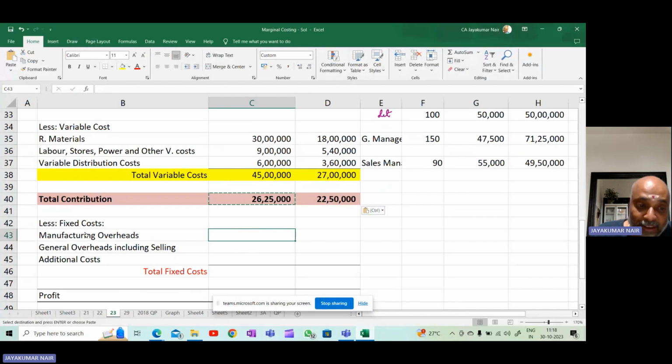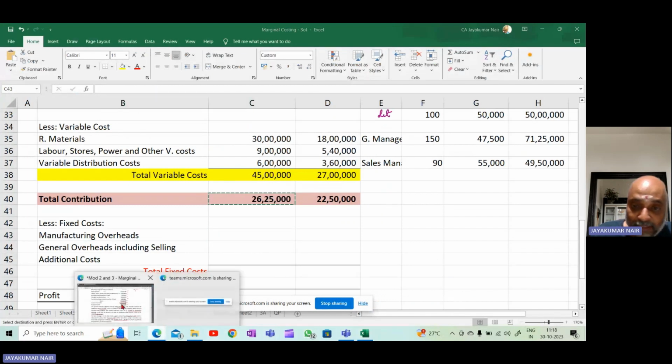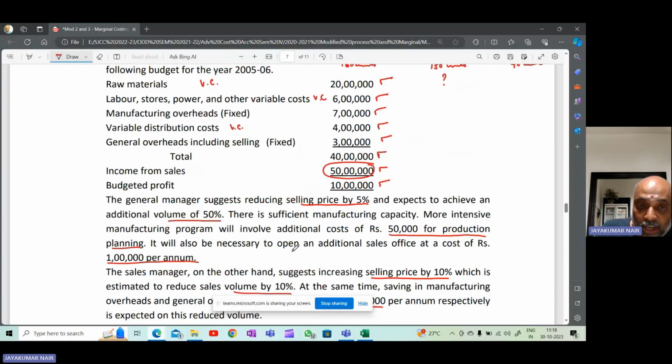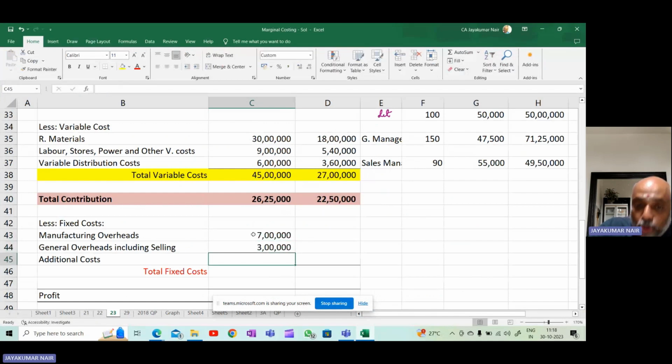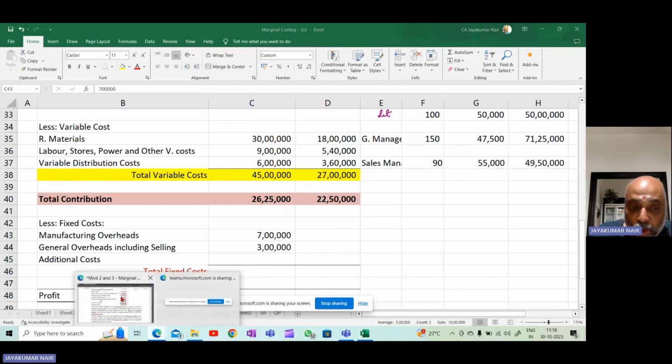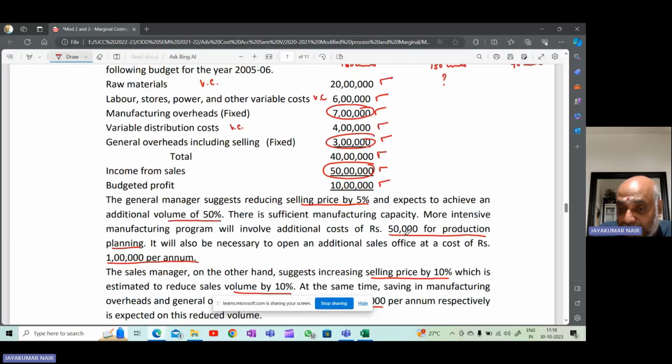Okay, so I will write here manufacturing overheads. How much is manufacturing overheads? Manufacturing overheads fixed is 7 lakhs. Selling overheads is 3 lakhs. So 7 lakhs and 3 lakhs. Now you will also, in addition to these two, incur 50,000 plus 1 lakh.